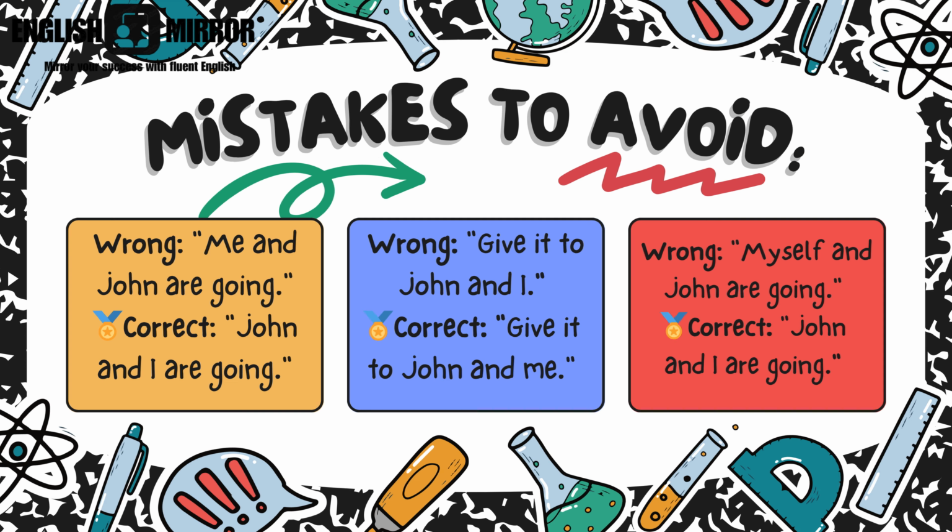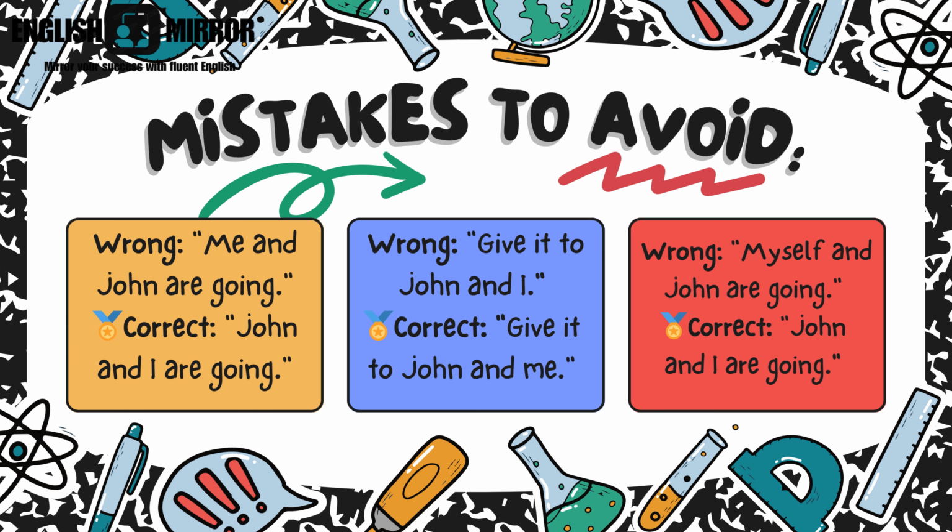So the mistakes to avoid: I'm going to read the wrong sentence first. Me and John are going. That is a wrong sentence. You have to use John and I. That is the right sentence. John and I are going. Give it to John and I. That is wrong. You have to use the object there. Give it to John and me.